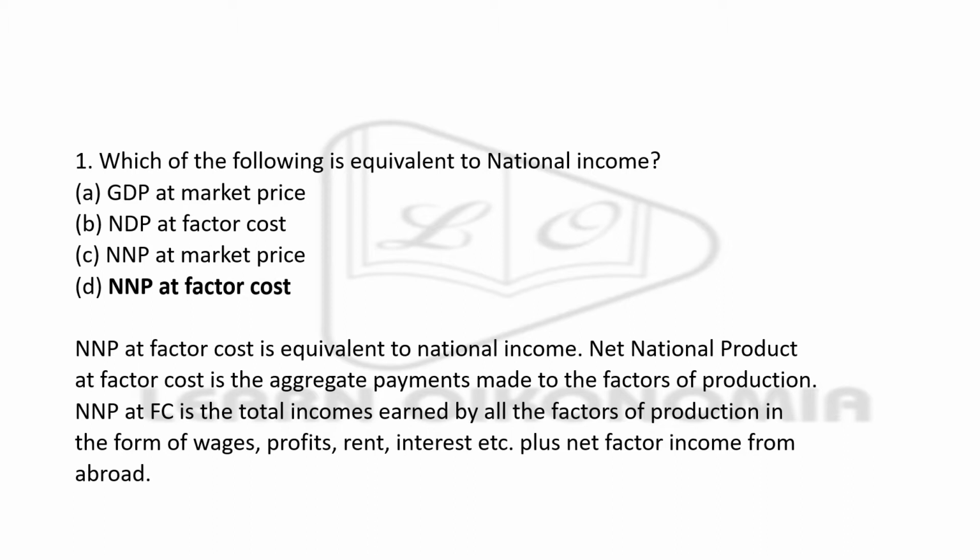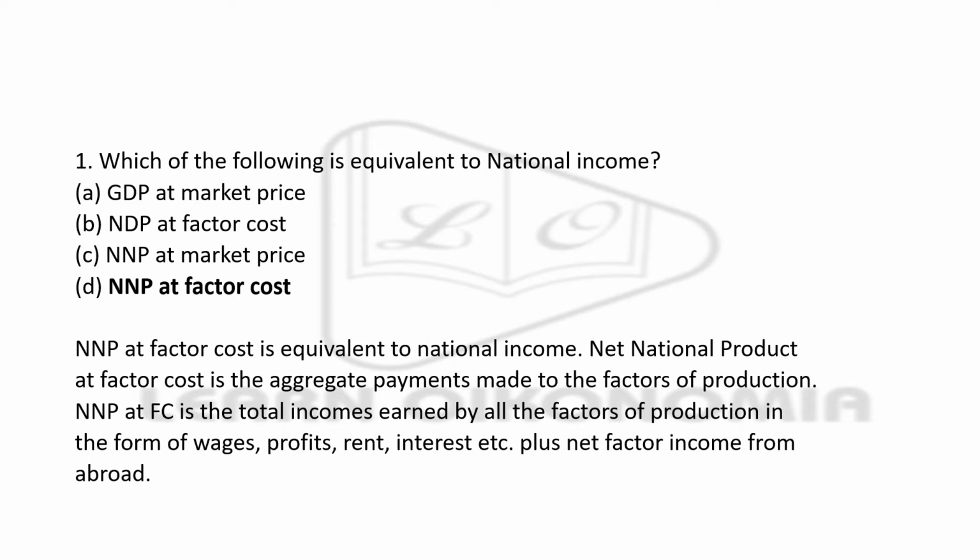Which of the following is equivalent to national income? This is the first question. The options are GDP at market price, NNP at factor cost, NNP at market price, and NNP at factor cost. I hope all of you are very much clear with respect to all these concepts: GDP, NNP, depreciation, net domestic product, net factor income, subsidies, indirect taxes, etc. So, with that expectation, I would like to tell you that the right answer here is NNP at factor cost.